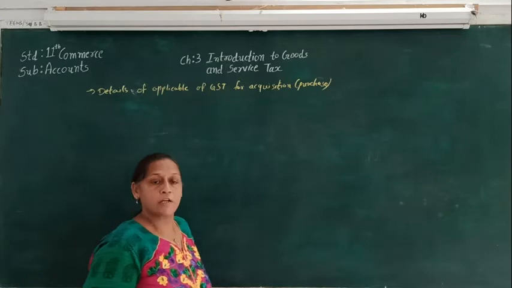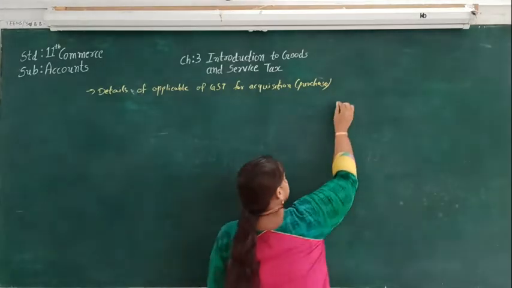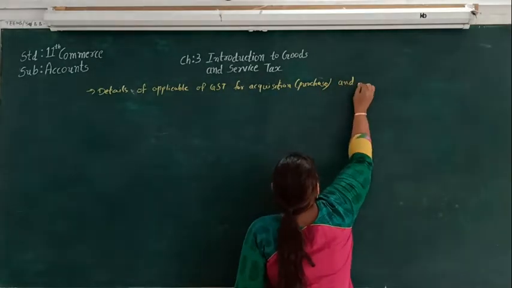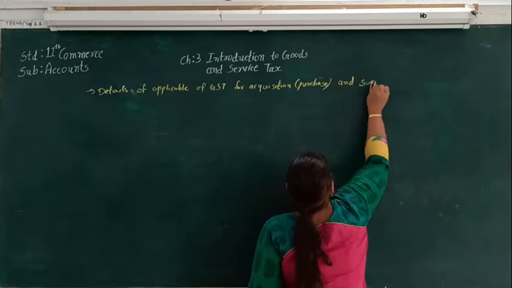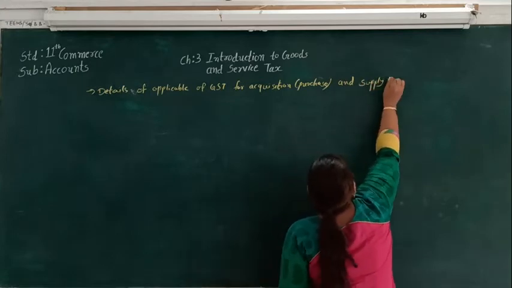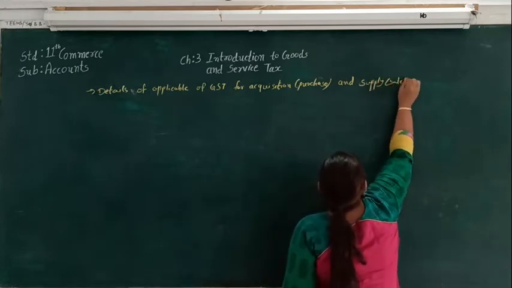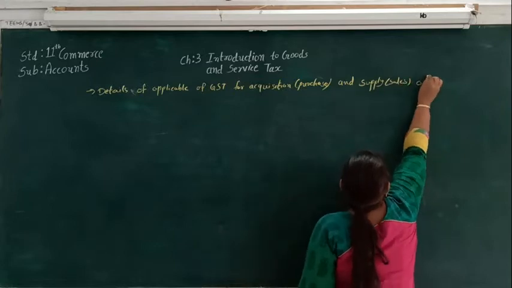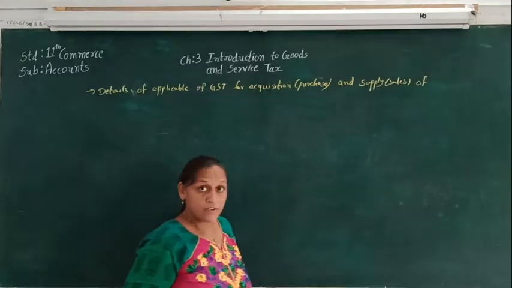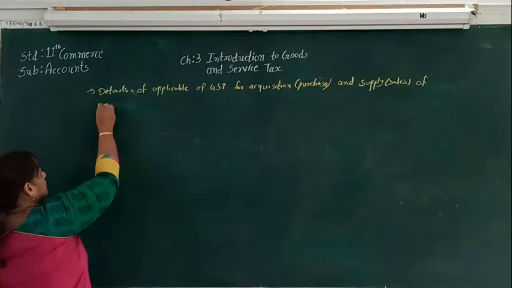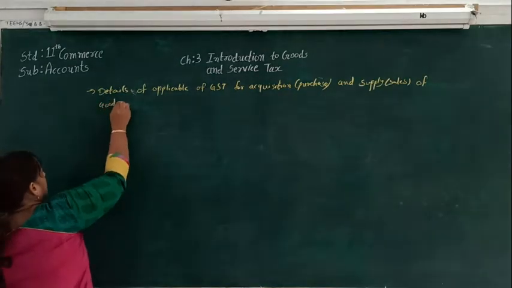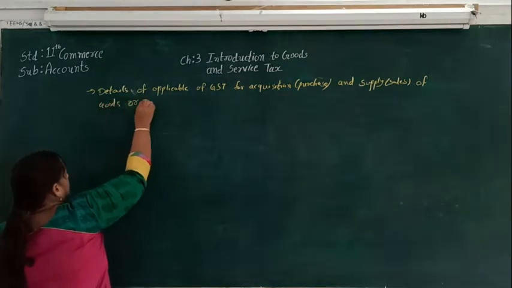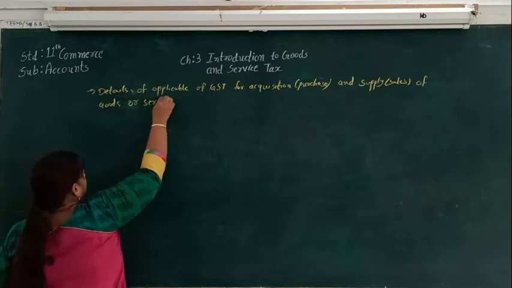So here, purchase and sales. Sales is called supply. Of what? Of goods or service or both.